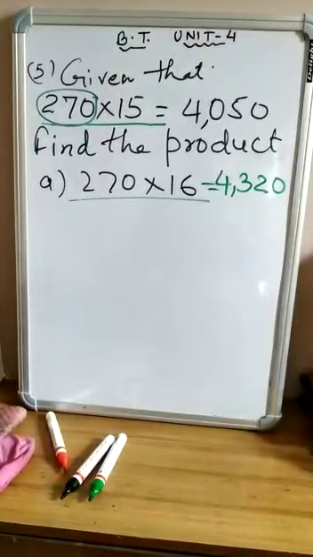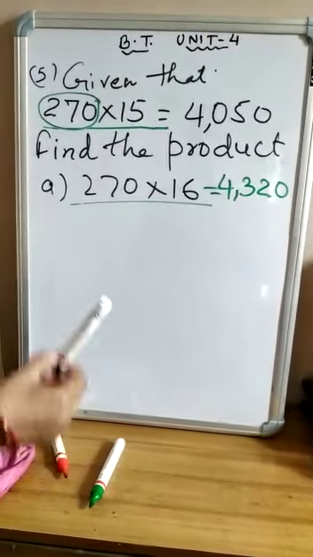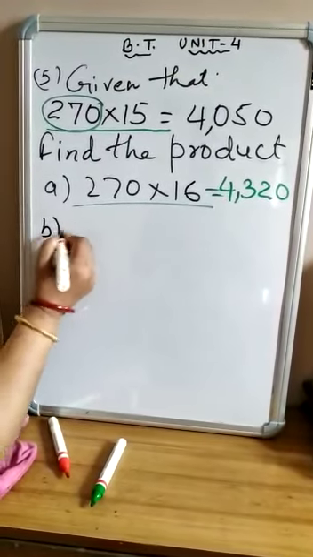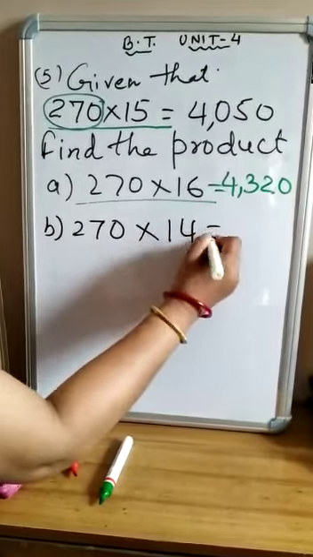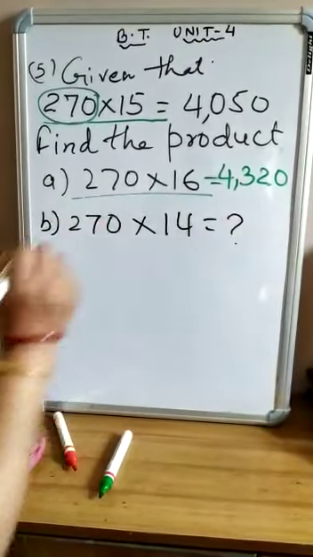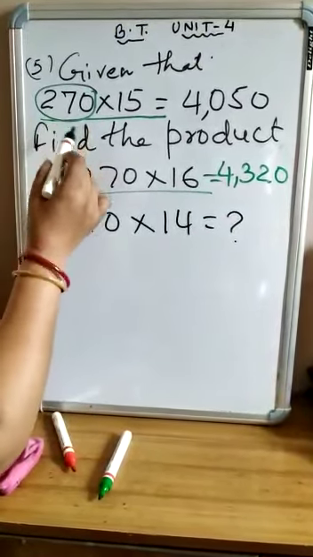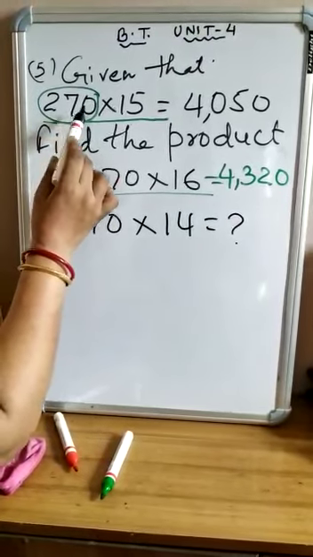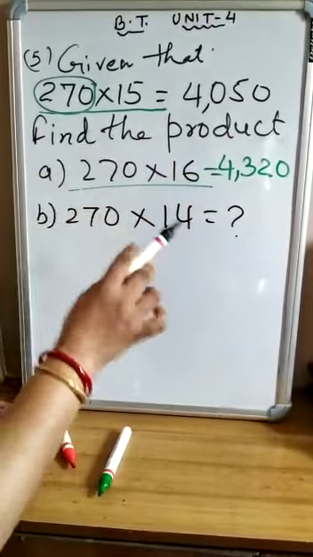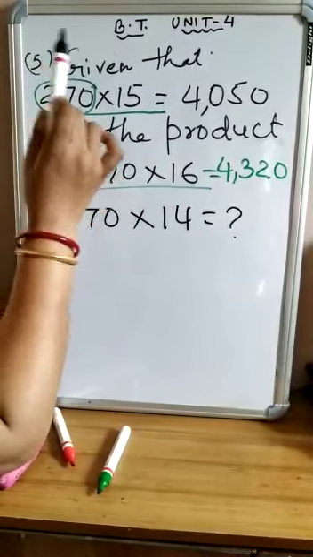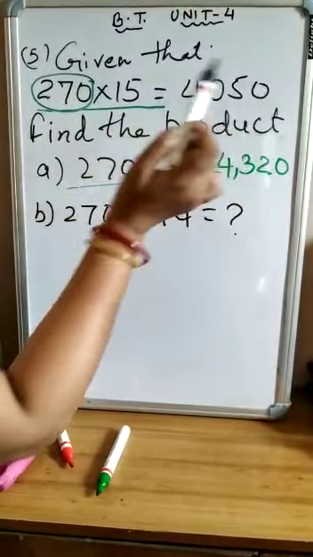Now B. Here the question is, 270 into 14 will be equal to what? Now here children, we have already discussed that 270 into 15 is equal to 4050. I have explained that 270 is repeated 15 times, then it gives 4050.